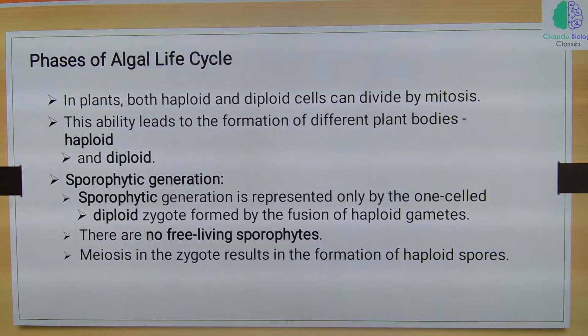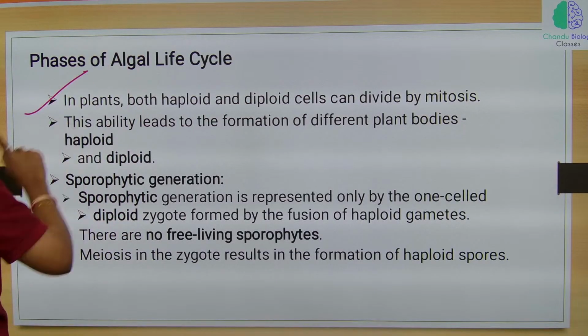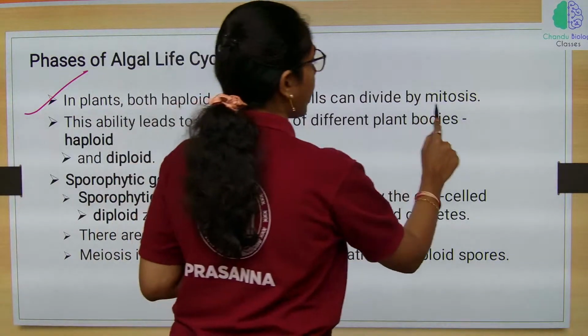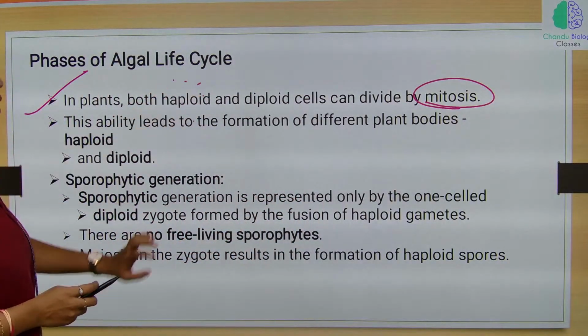Next, phases of algal life cycle. In plants, both haploid and diploid cells can divide by mitosis. Yes, in plants both haploid and diploid cells will divide by mitosis. What is the best example for haploid cells dividing by mitosis?